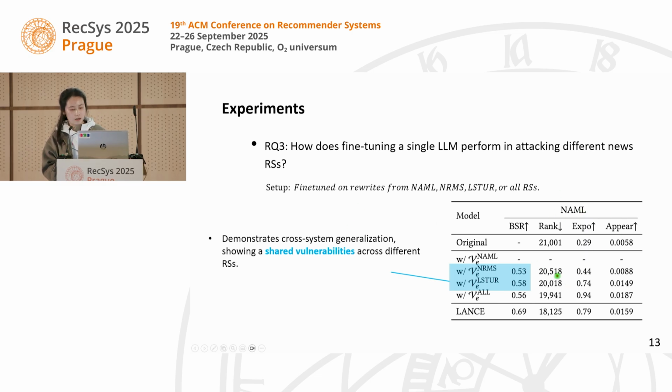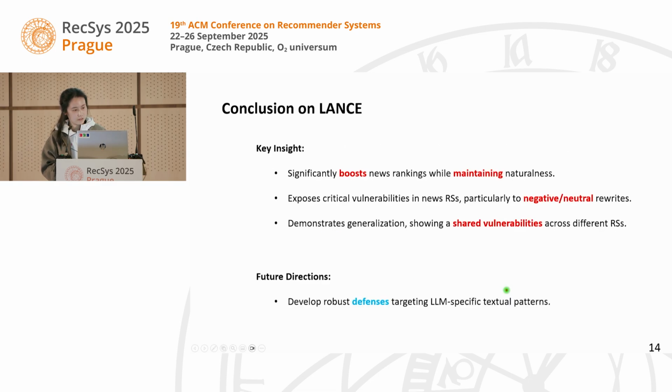We can see our LENS demonstrates cross-system generalization, which means such vulnerabilities exist in different news recommenders, and it's a shared vulnerability, and we hope other people can find this vulnerability problem.